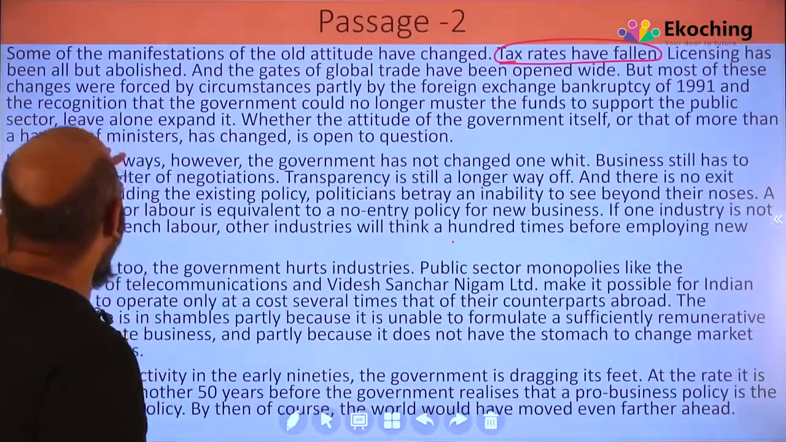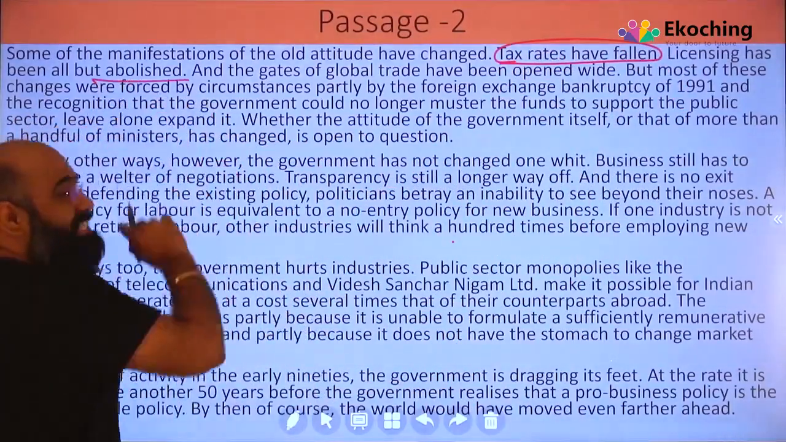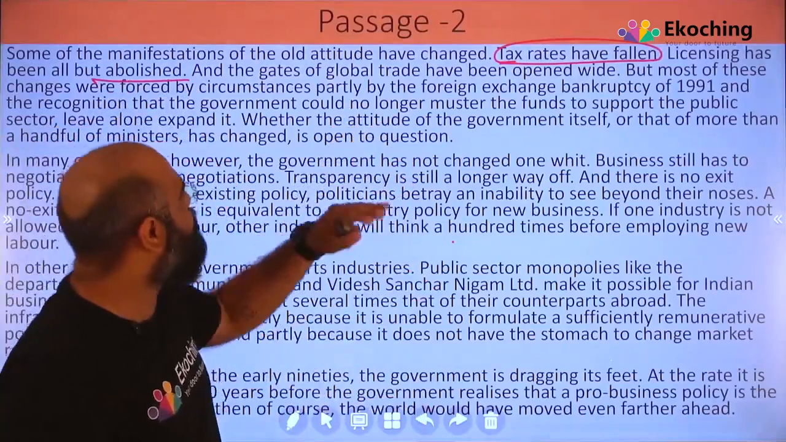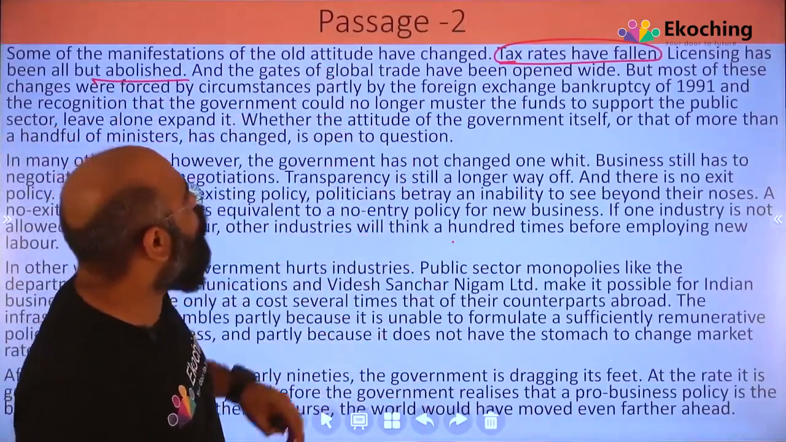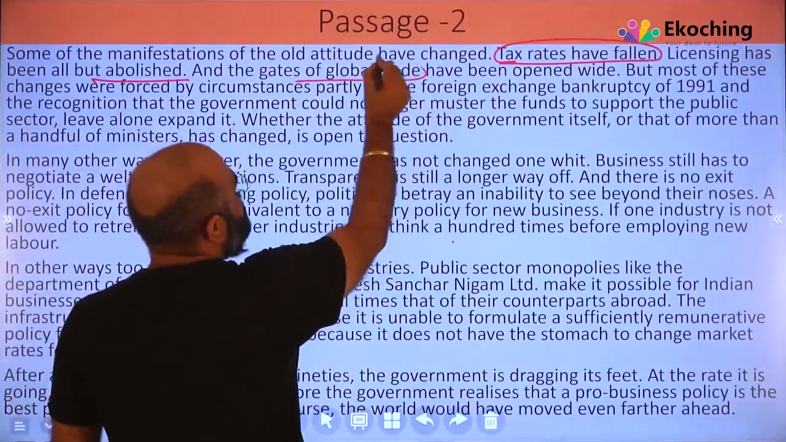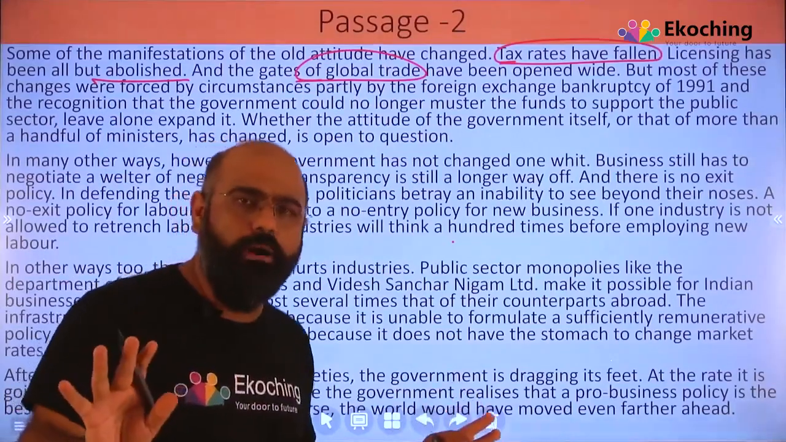Licensing has been all but abolished. Licensing abolish कर दी है, tax rate गिरा दी है, and the gates of global trade are now open. पुराना होगा पैसे जाएंगे इससे.